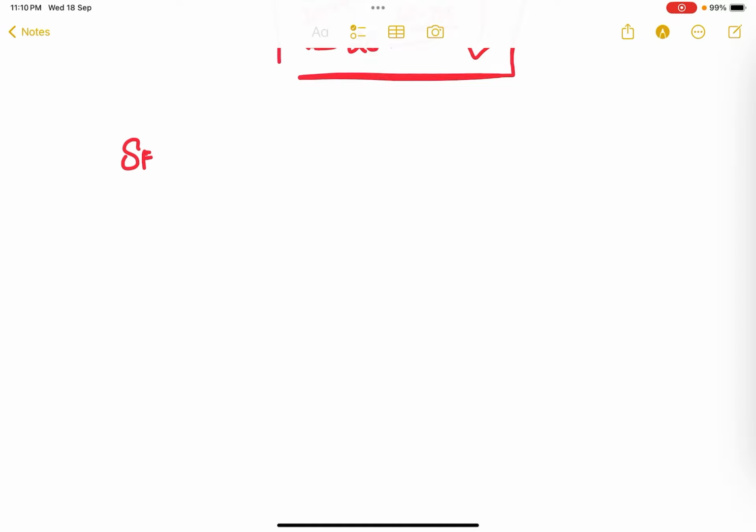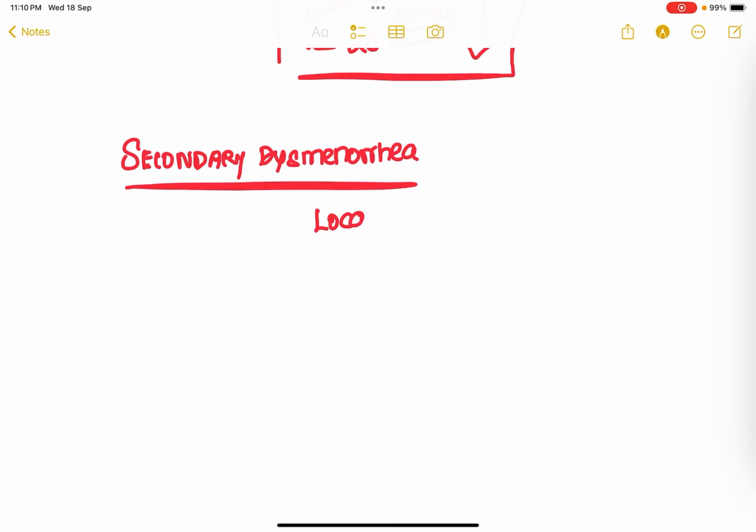Whereas in secondary dysmenorrhea, since it is occurring because of the pelvic pathology, the patient is going to experience a localized kind of pain. So this congestive dysmenorrhea is localized to one side of her abdomen. Let's say, for example, the patient says that she is having suprapubic tenderness, suprapubic pain.